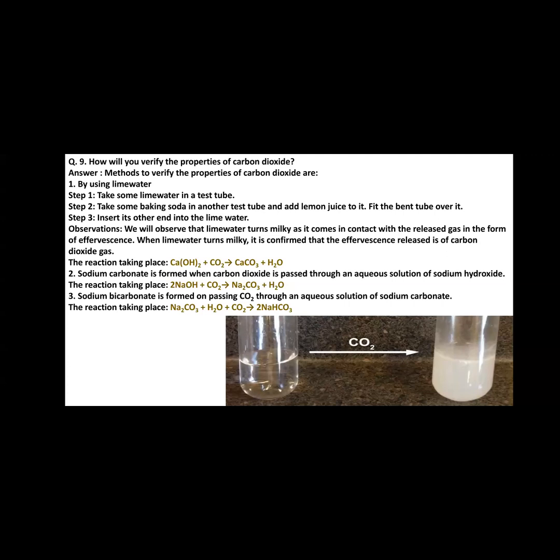Second step, take some baking soda in another test tube and add lemon juice to it. Fit the bent tube over it. Step 3, insert its other end into the lime water.